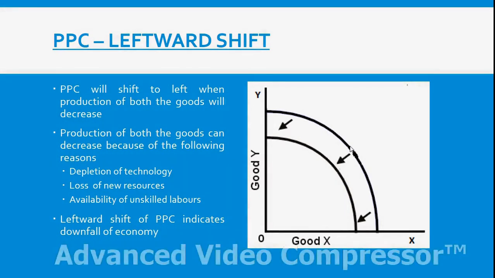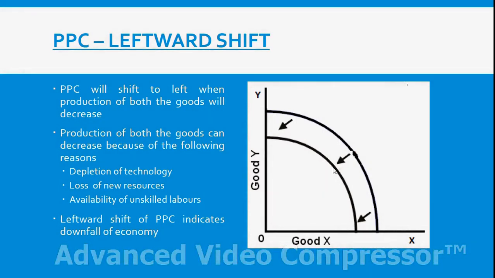PPC shifts to left when production of both the goods decreases. The way PPC shifted to right when production of both goods increased, similarly vice versa, when production of both goods decreases, PPC will shift to left. Now what can be the reasons? Number one, depletion of technology. If we are using outdated, obsolete technology, production will be less. As a result, PPC will shift to left.